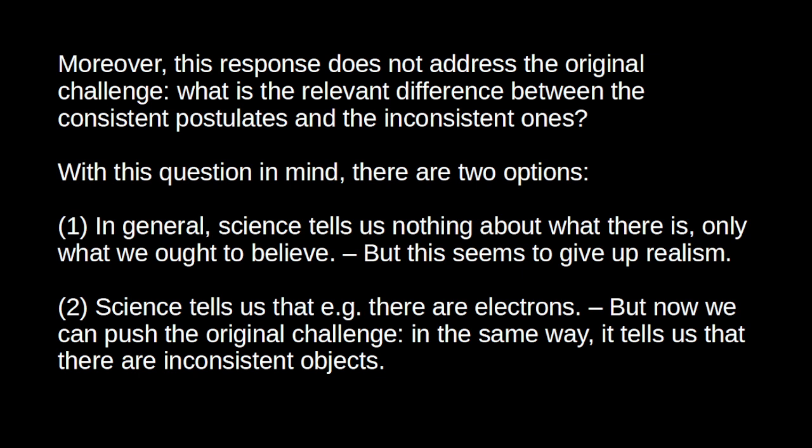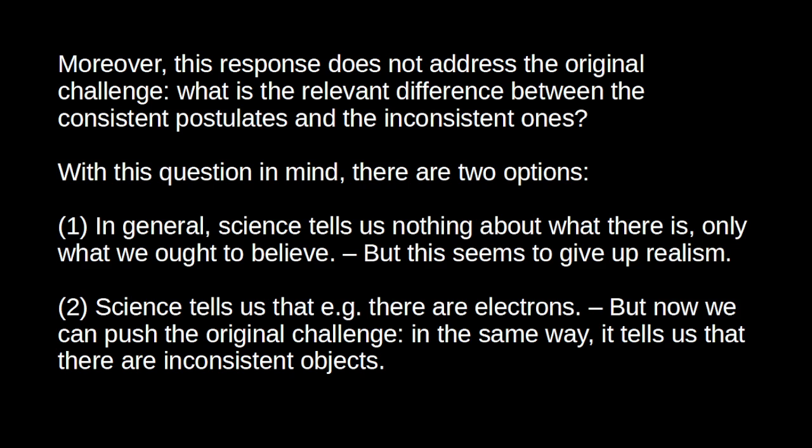And so with that in mind, when we appeal to this distinction between what we ought to believe and what there is, it looks like there are two options here, right? So first of all, we could say that in general, science doesn't tell us anything about what there is. At best, it tells us what we ought to believe, but it doesn't actually tell us anything about what there is. Even with respect to electrons, there's no argument for the claim that electrons exist, merely that we ought to believe in electrons.